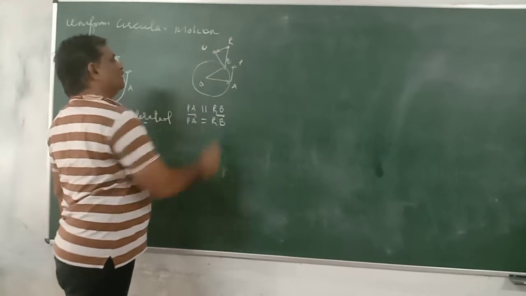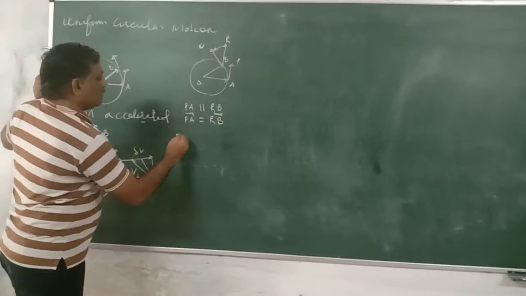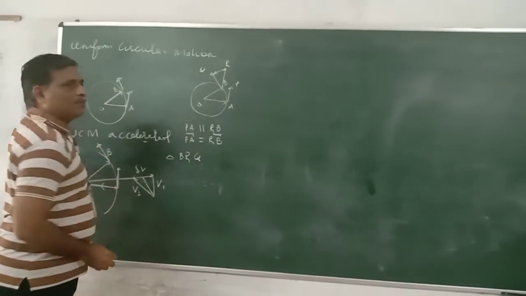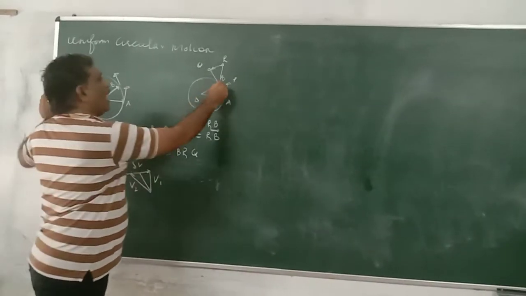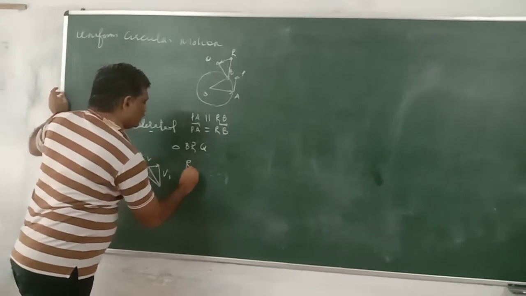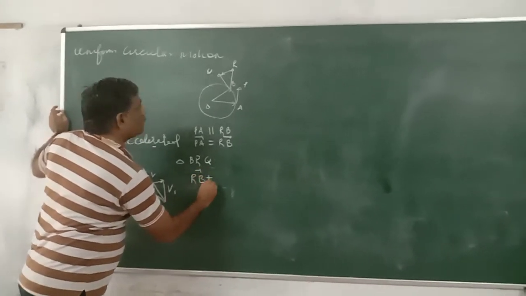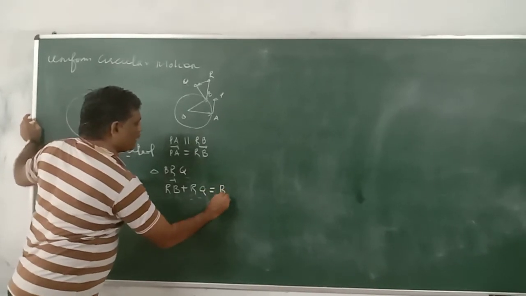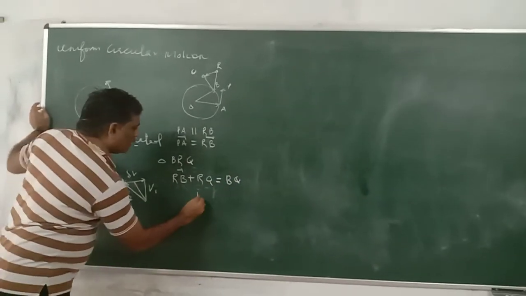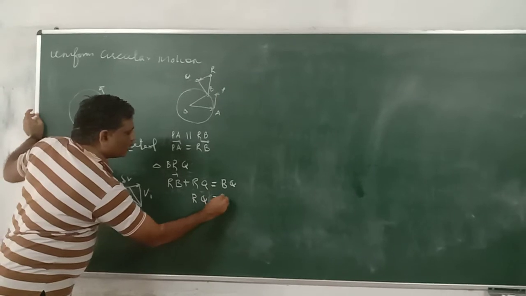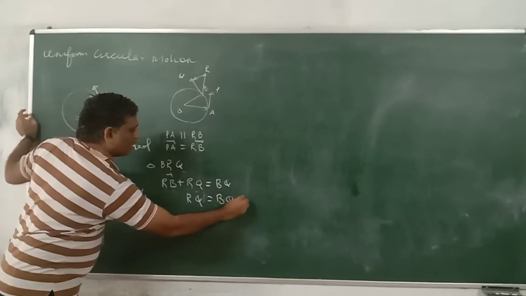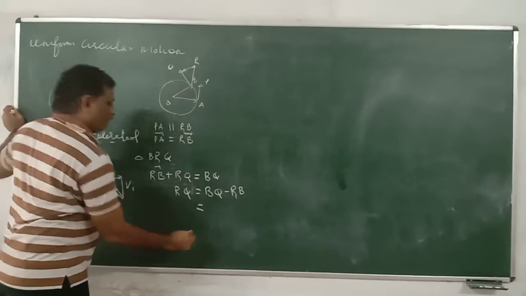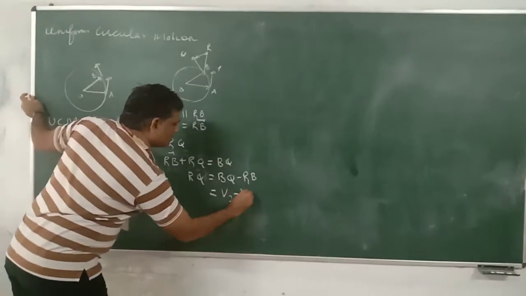Now I join this one. These are velocities. So from triangle BRQ, we get vector RB plus vector RQ equal to BQ. Therefore, RQ is equal to BQ minus RB, where BQ is V2 and RB is V1.